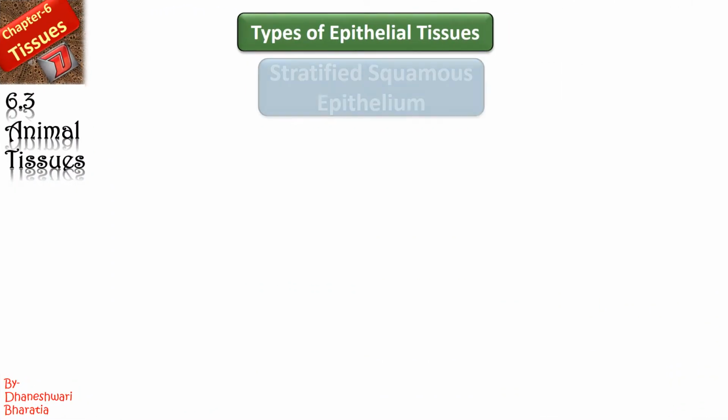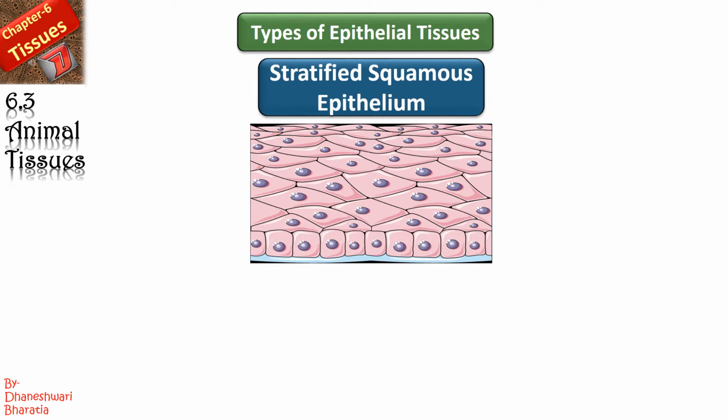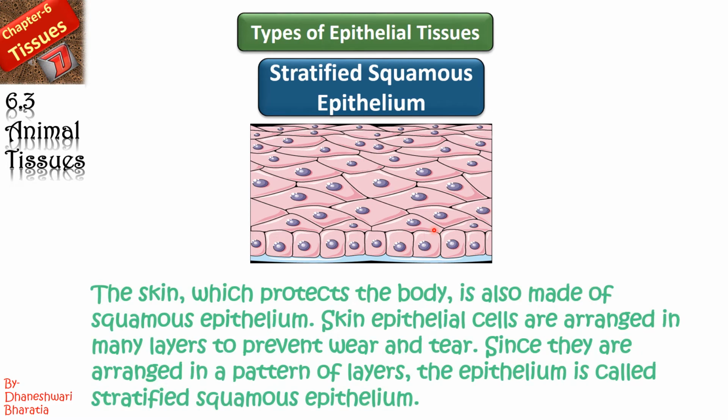Next is stratified squamous. Now here you can see some difference is there apart from the previous one. Here you can see some kind of layers are seen, right? So the skin that protects the body is also made up of squamous epithelium. Skin epithelial cells are arranged in many layers to prevent wear and tear. You must have heard that we have 7 layers in the skin.